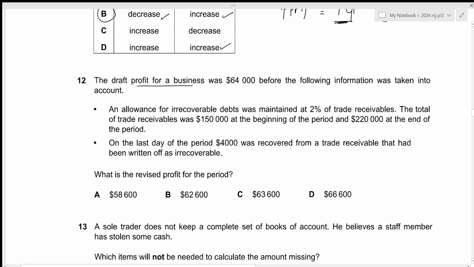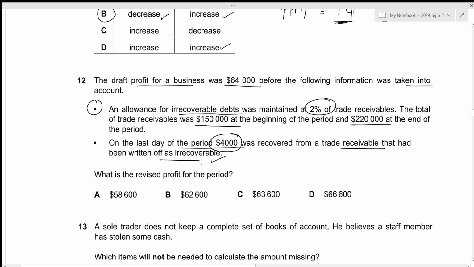The draft profit for a business was 64,000 before the following information was taken into account. An allowance for irrecoverable debts was maintained at 2% of trade receivables. The total of trade receivables was 150,000 at the beginning of the period and 220,000 at the end of the period. Then on the last day of the period, 4,000 was recovered from a trade receivable that had been written off as irrecoverable. Okay, so this was already written off as irrecoverable. This will not have any impact on our calculation for allowance for irrecoverable debts.